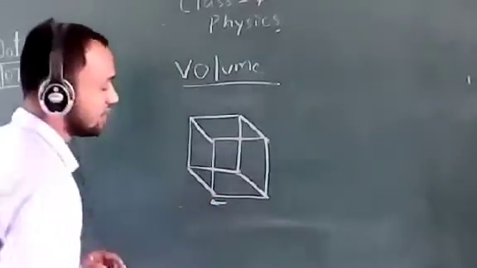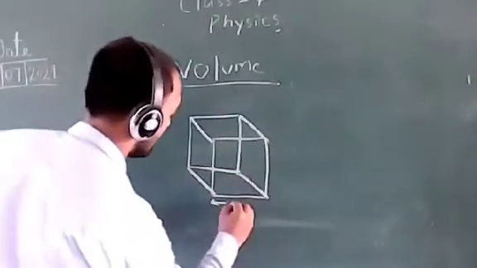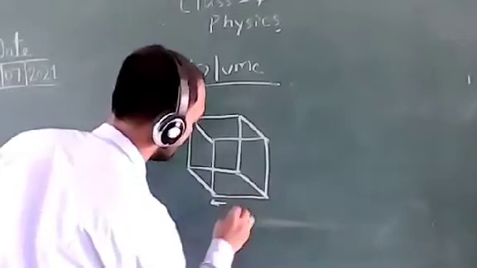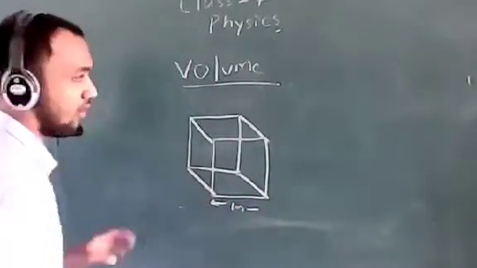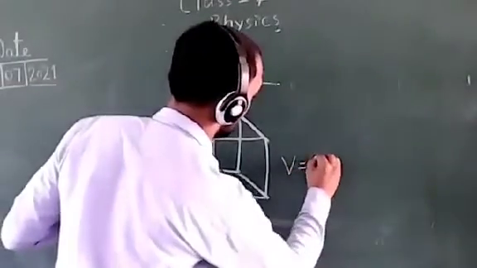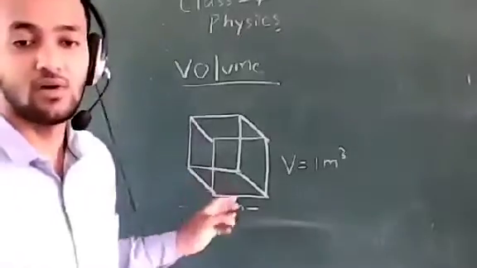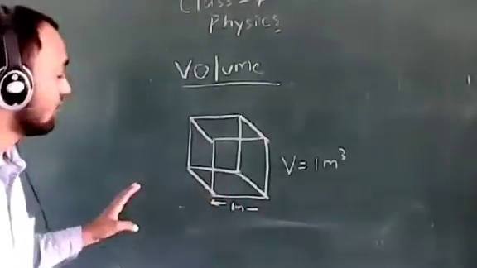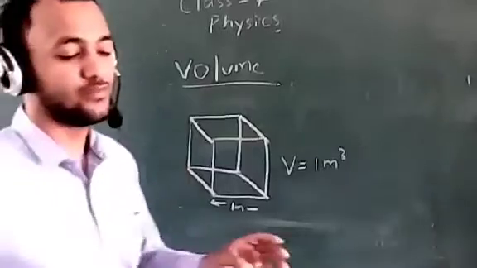We all know all the dimensions of a cube are equal, meaning its length, breadth and height are equal. Suppose its length, height, breadth are all 1 meter. So its volume will be 1 meter cube.